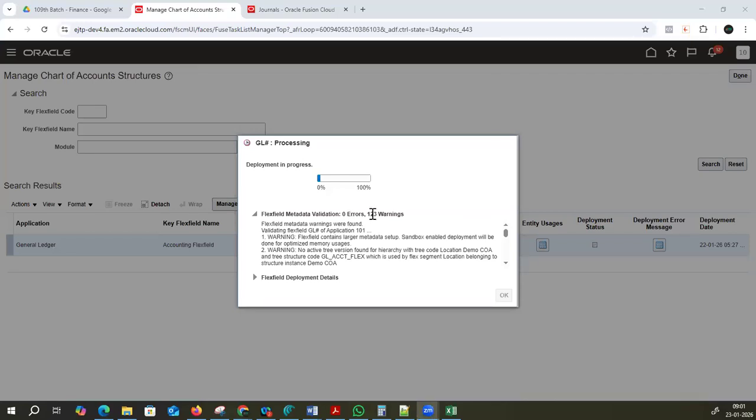So you'll see warnings, you can ignore them, no problem. Only errors you have to fix. Warnings will come, no problem at all, but errors you have to fix. Fine. Chalo, let's move on. Now it will take a good amount of time, at least 5 minutes. So let's move on.